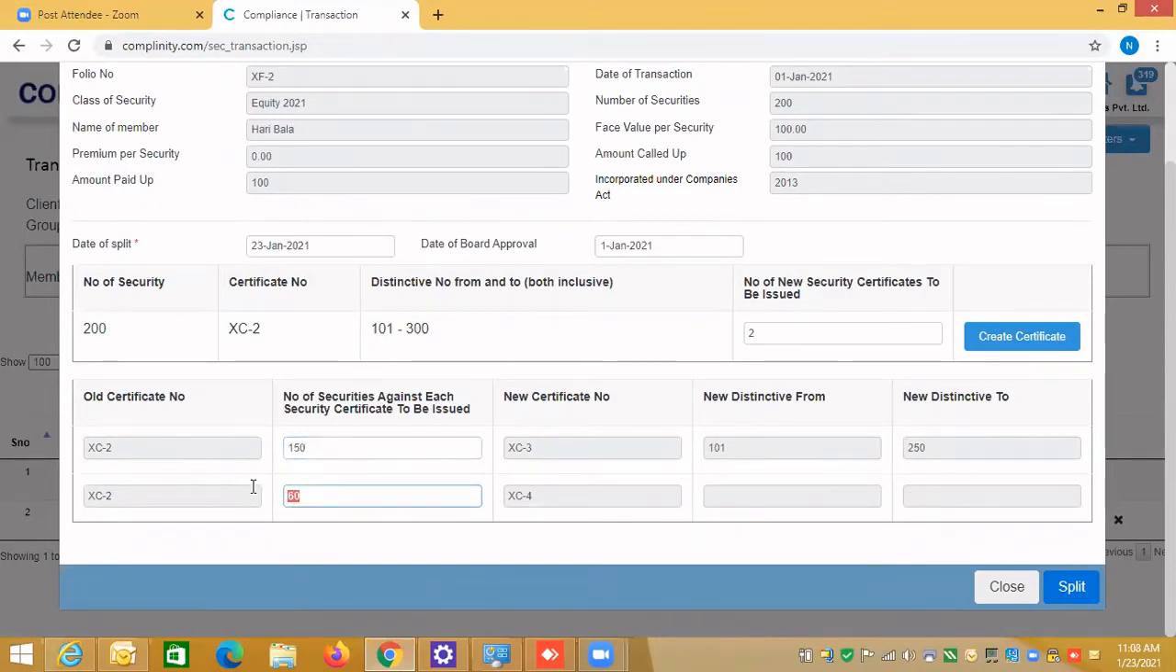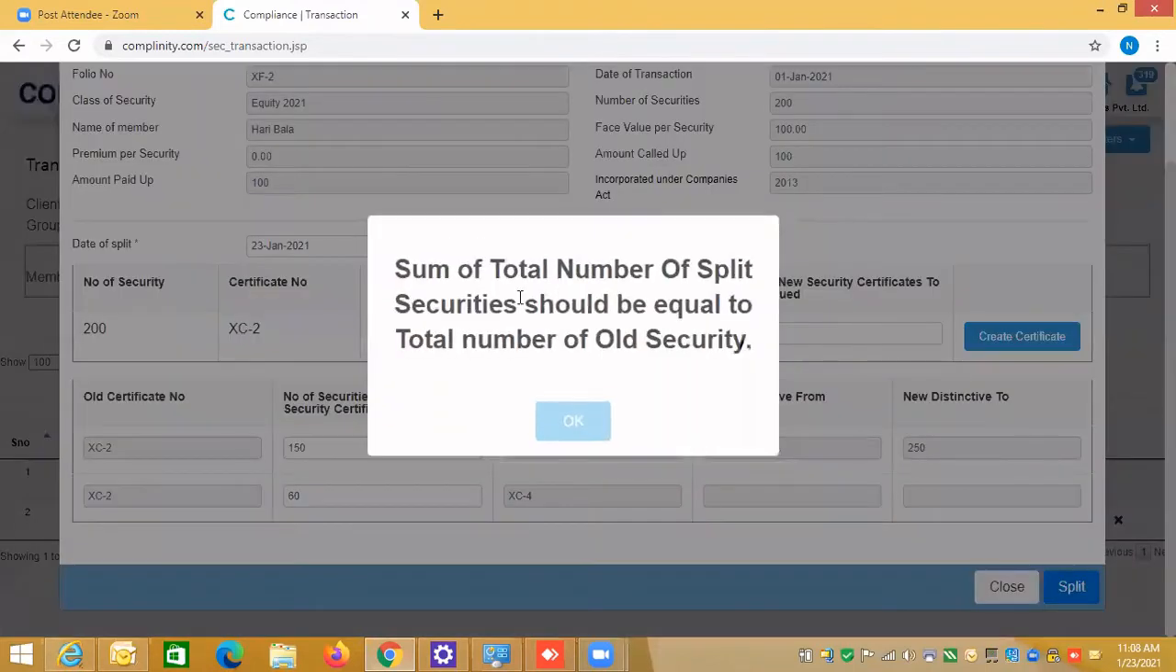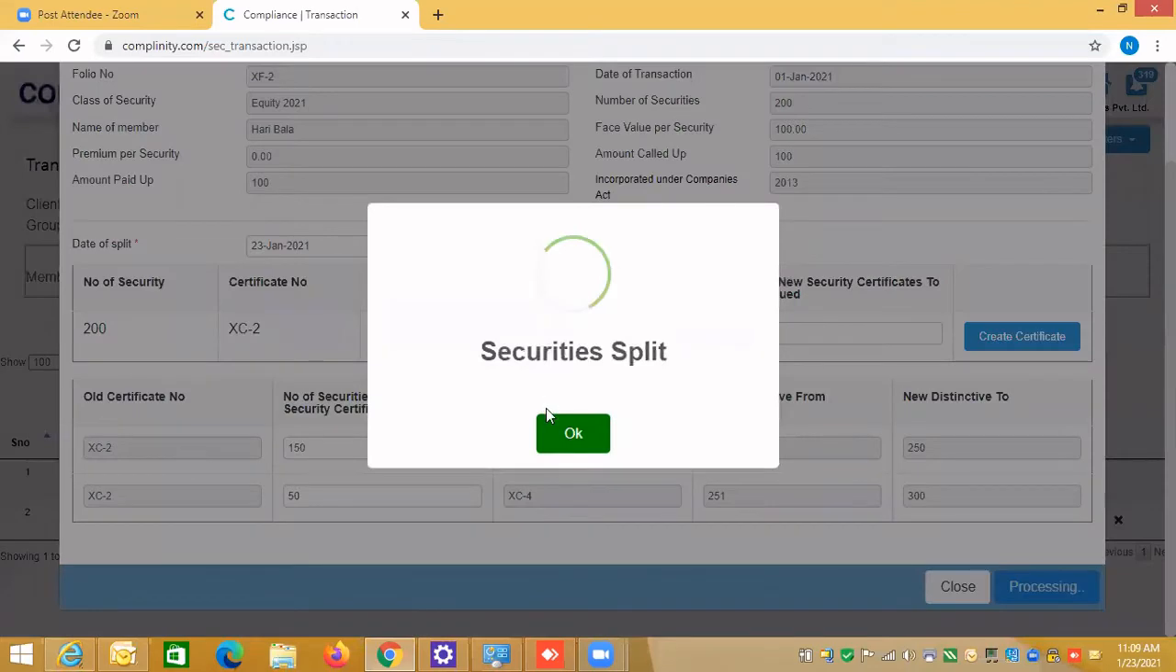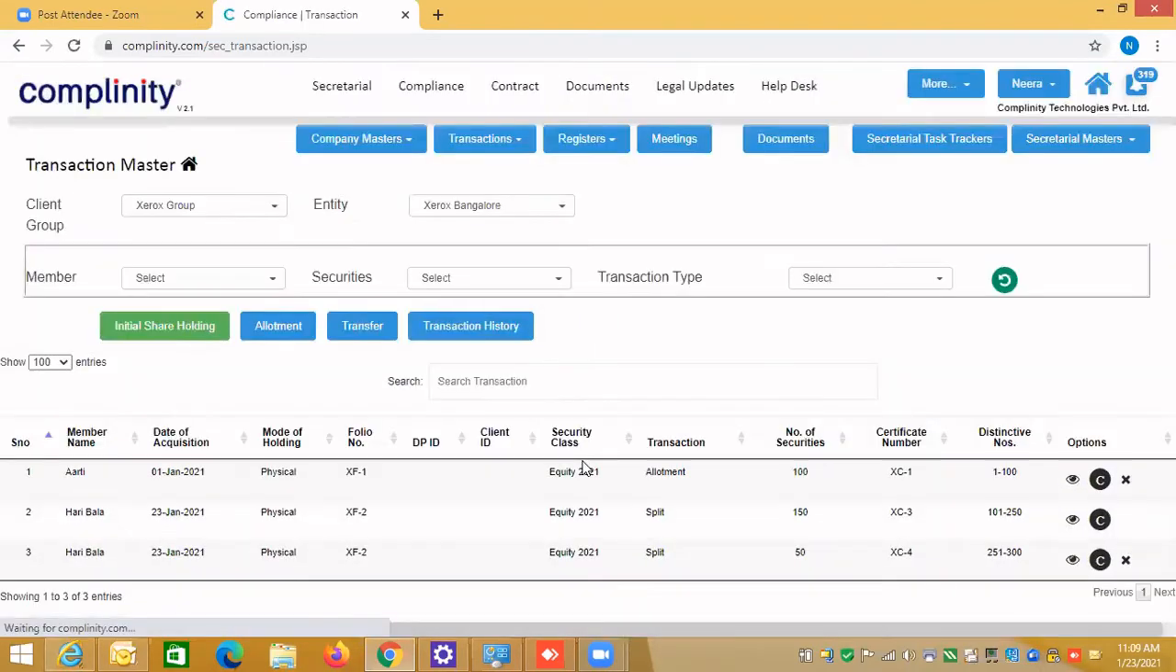If I say here 60 and say split, the system will say the sum of the total number of split securities should be equal to the total number of old securities, because I cannot say from 200 you give 210. So the system will prompt you, and I have to say 50. And you see the new certificate numbers are auto generated, XC3, XC4, and the distinctive numbers are automatically generated. So you say split, and I have now done the split of this.